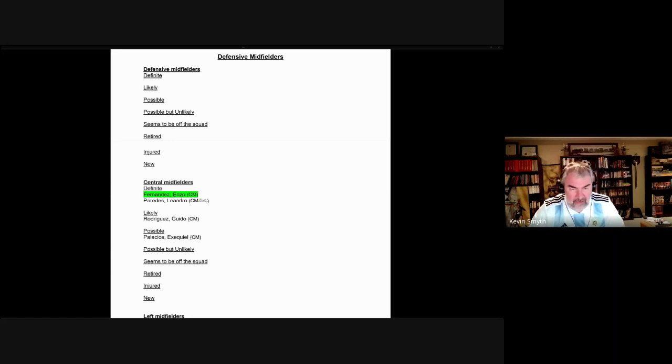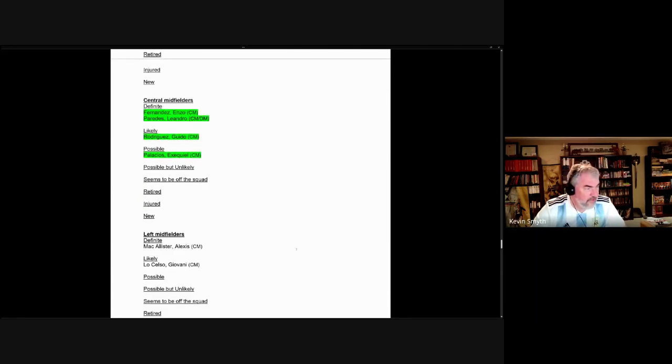And the other definite candidate was Leandro Paredes, who was selected for the squad. We had a likely candidate in Guido Rodriguez, who was selected, and one possible candidate, Exequiel Palacios, also selected for the squad.